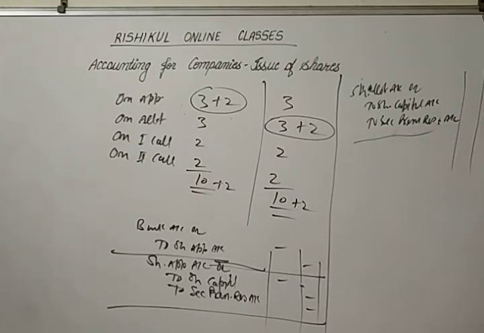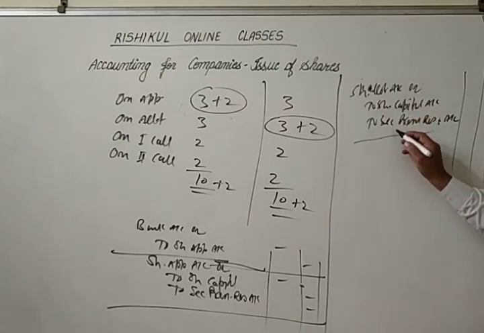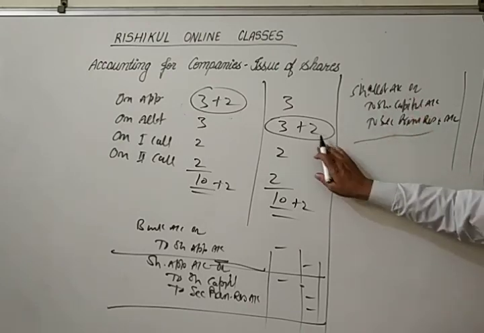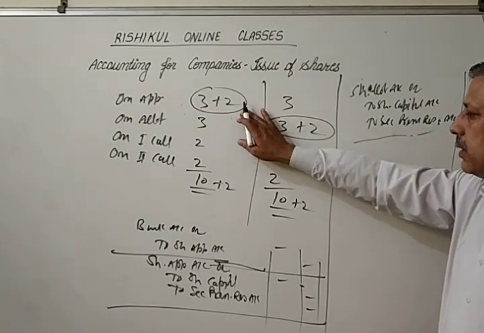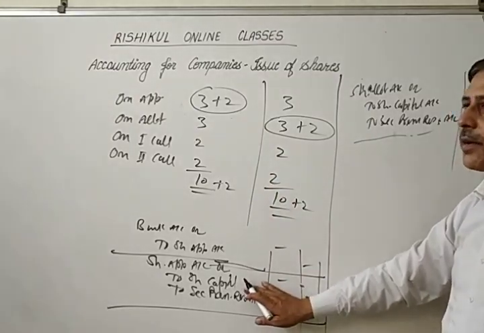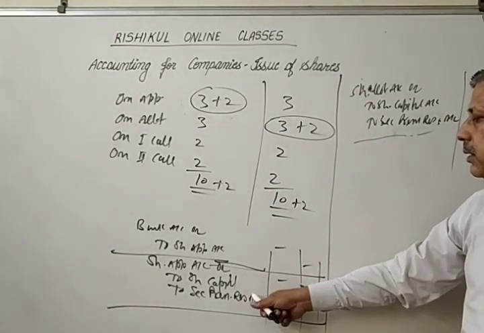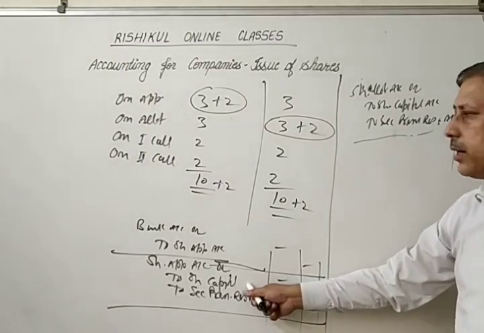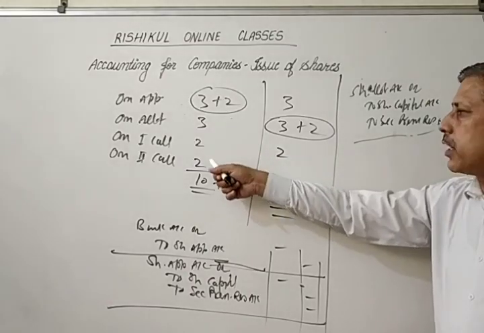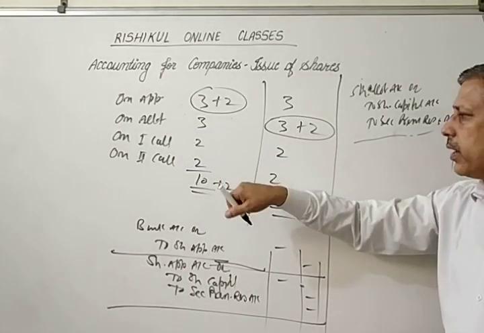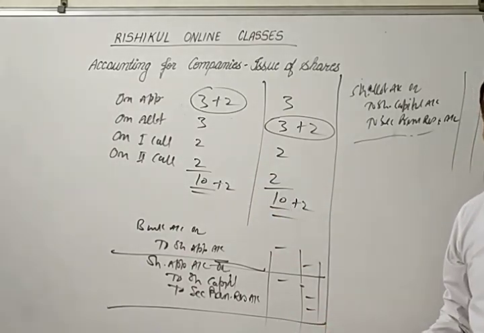Here like this. I want to tell you about share capital: if it is on allotment, then it will be credited with share capital. If it is on application, then it is also credited with share capital, and that is the transfer entry, and that is the due entry. It may be on first call, it may be on second call, wherever it is, it will be recorded with the due entry with share capital.